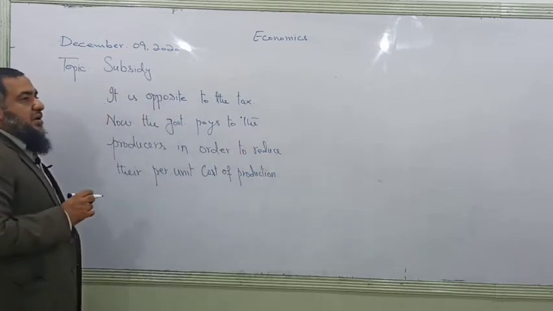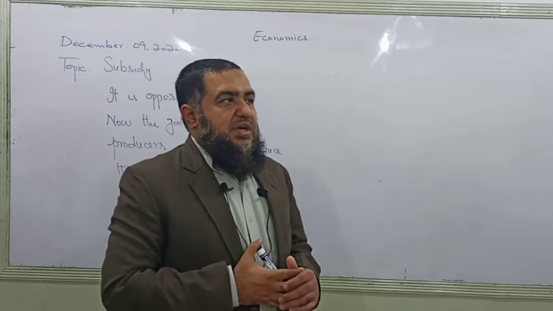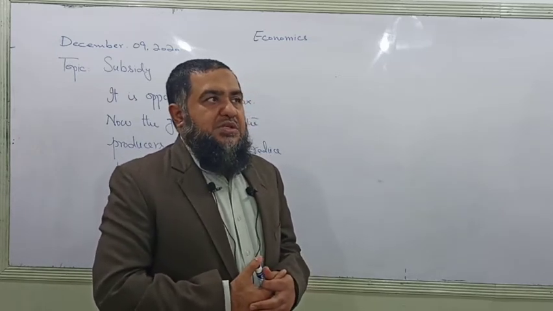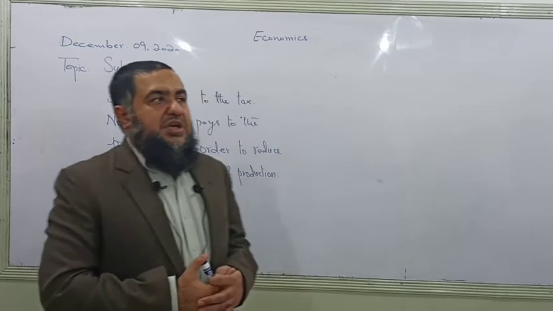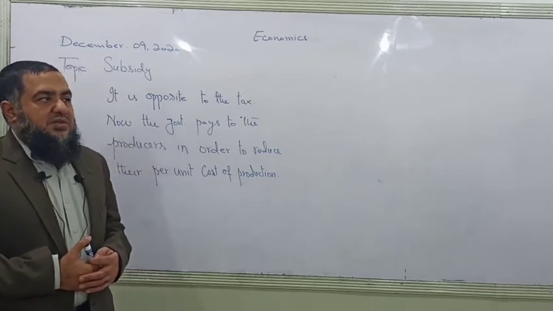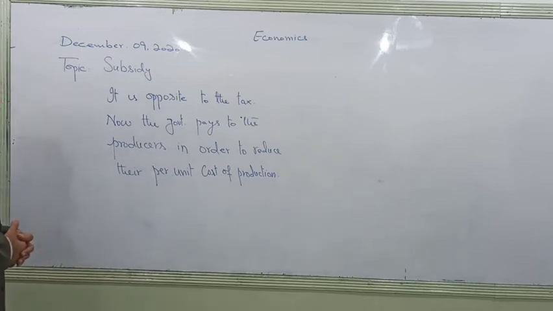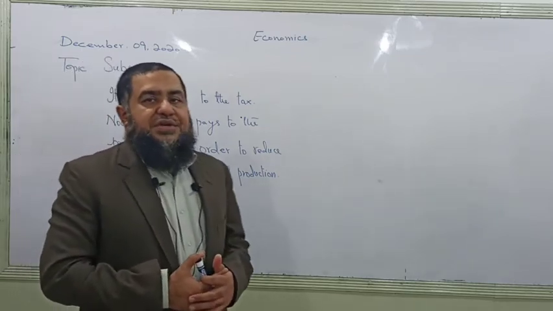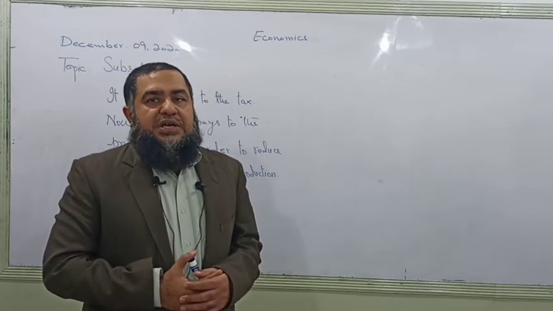It can happen that the government is reducing the indirect taxes. Like previously it was 10 rupees per unit, now the government says you have to pay 5 rupees per unit as a tax. So the 5 rupees is the subsidy provided by the government, because the government has reduced the tax on that product. So we say the subsidy is either in the form of money paid by the government to the producers in order to reduce the per unit cost, or the government reduces the tax.